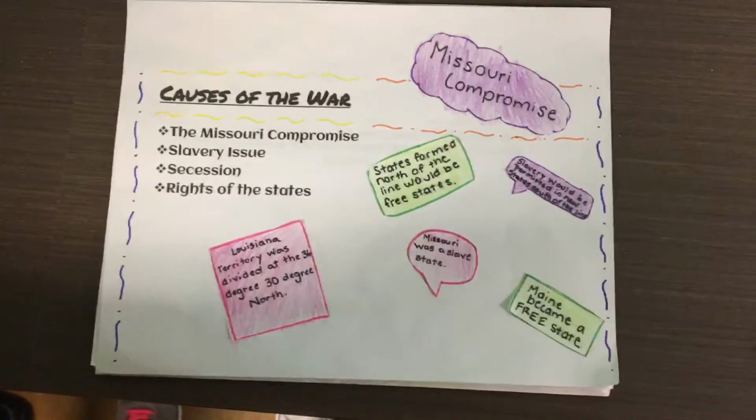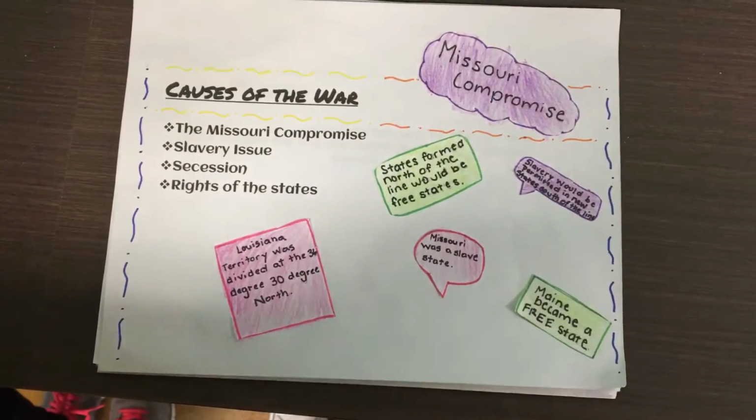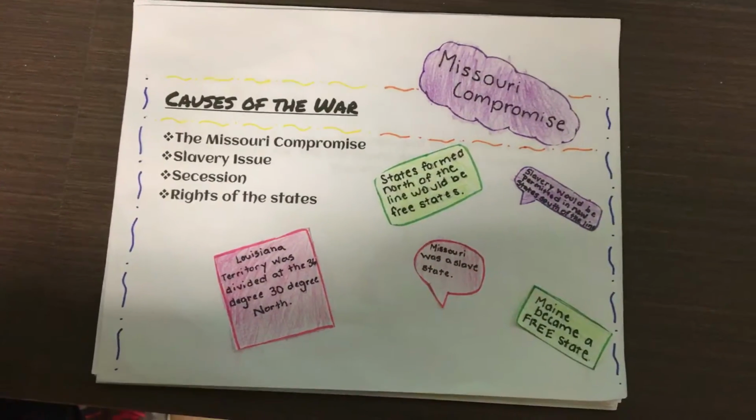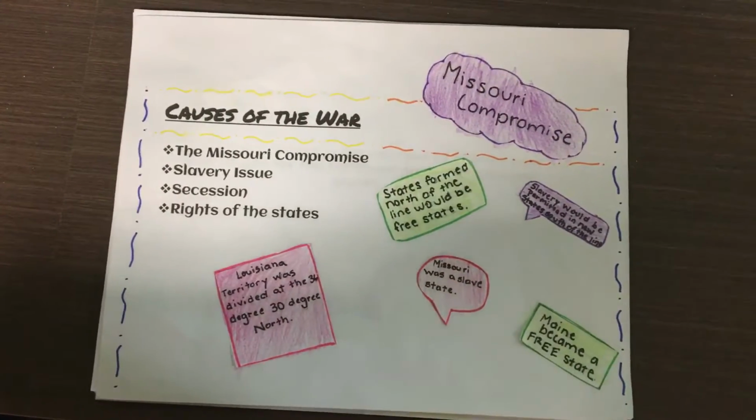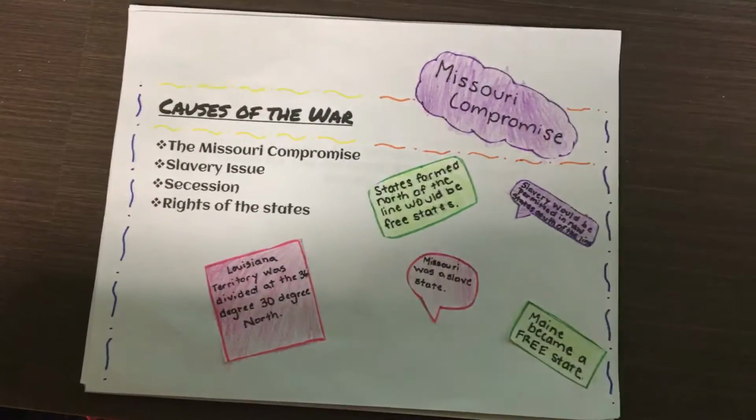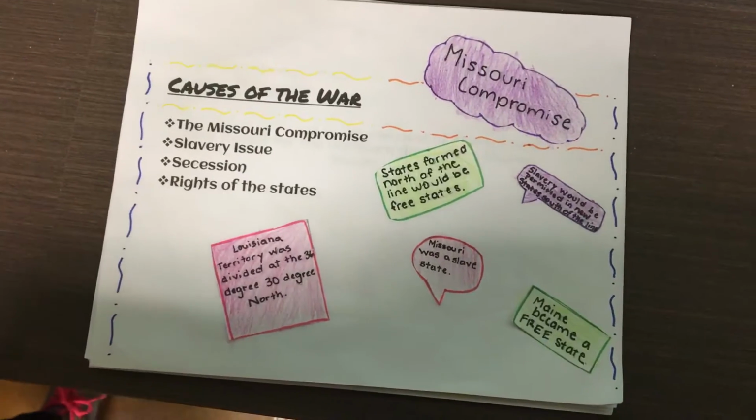Another cause of the war was the Missouri Compromise. The Missouri Compromise was when Missouri wanted to become a slave state, but there had to be an even amount of slave states and free states. So they made Maine a free state and Missouri a slave state to make it even.